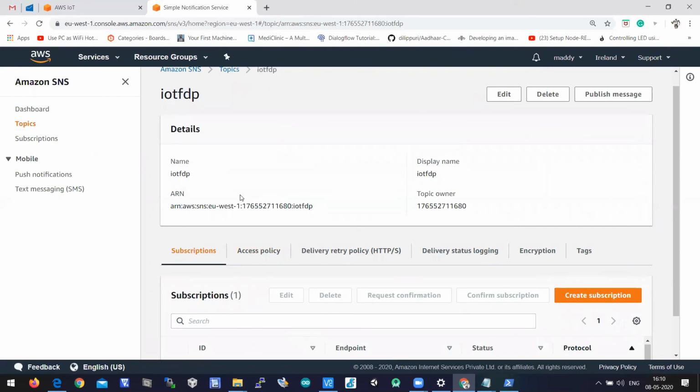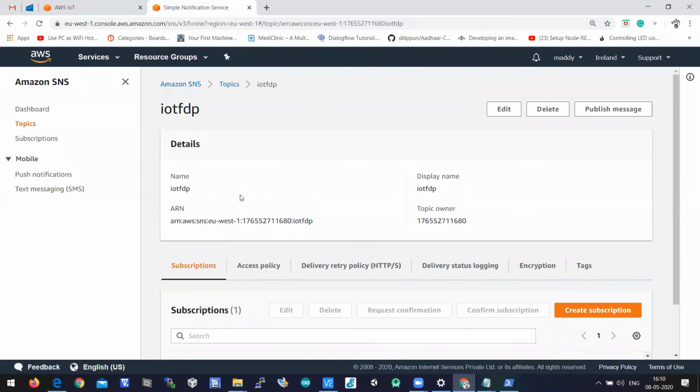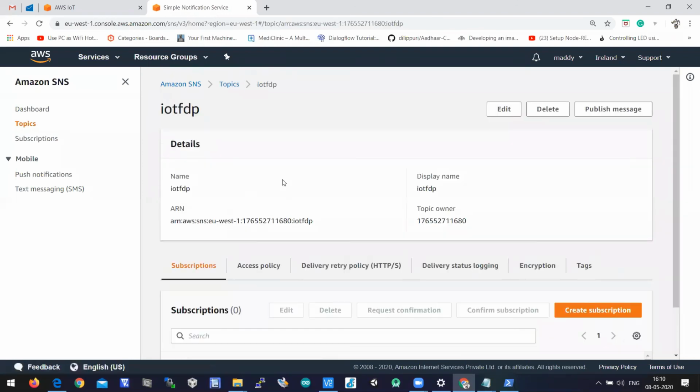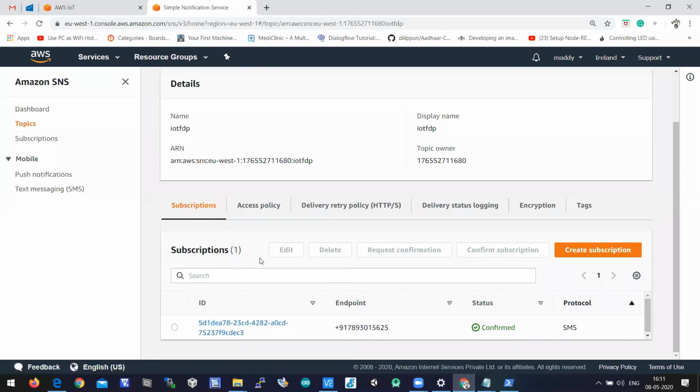It's very simple. You need to open the SNS service on Amazon Web Services, and then click on topics. You have to create a topic. When a topic is created, you need to click on the topic name. Then subscriptions by default will be 0. We need to click on the create subscription button here. You need to give your mobile number, select the protocol as SMS, and then click on create subscription. Then you can see the mobile number as an endpoint.